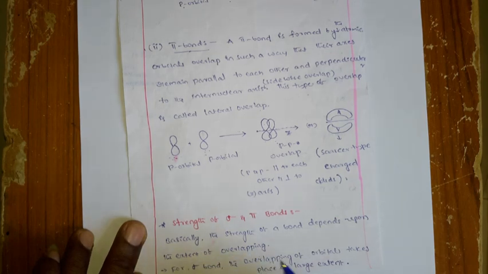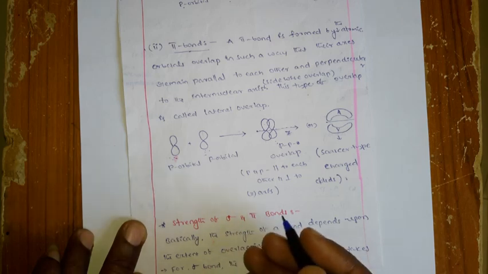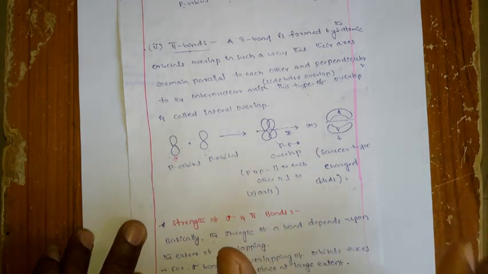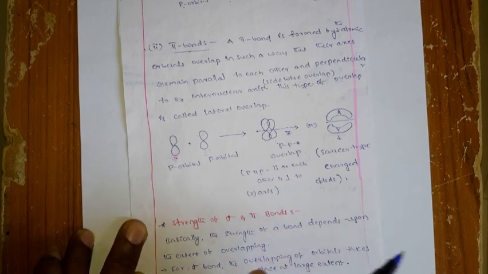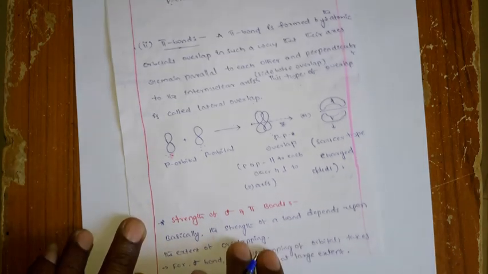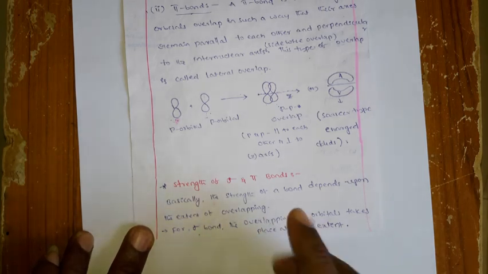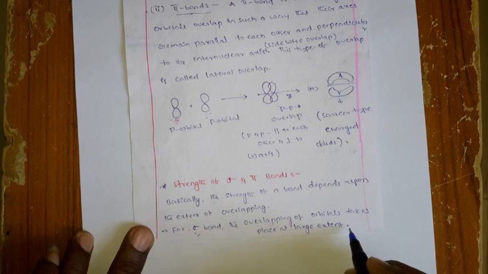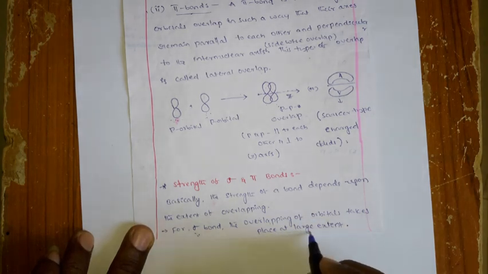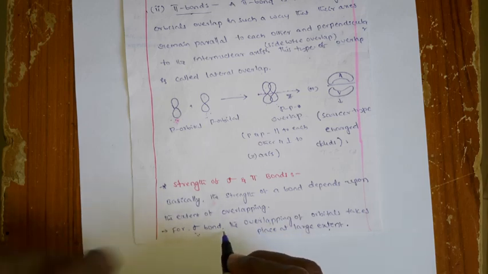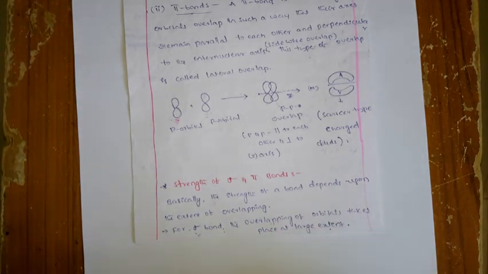That means whatever the bond, it is a result of overlapping of atomic orbitals. అవునా కదా, సో ఎంత ఎక్స్టెంట్ ఆర్బిటాల్స్ ఓవర్లాప్ అయితే ఆ బాండ్ అనేది అంత స్ట్రాంగ్గా ఉంటుంది. ఓకే, సో లైక్ దట్ generally the overlapping in the sigma bond formation takes place to a larger extent. That means in the sigma bond formation the two atomic orbitals overlap with maximum attraction.